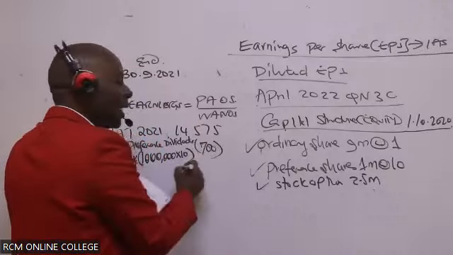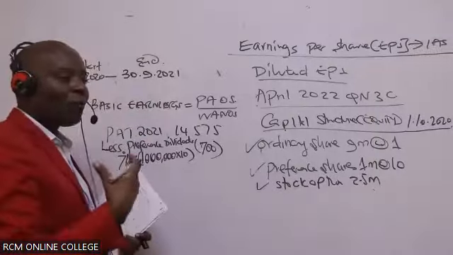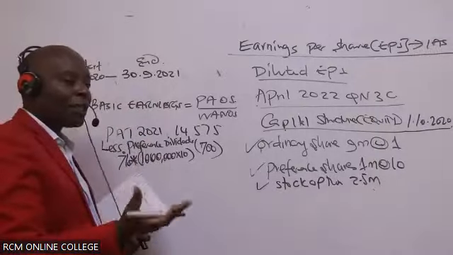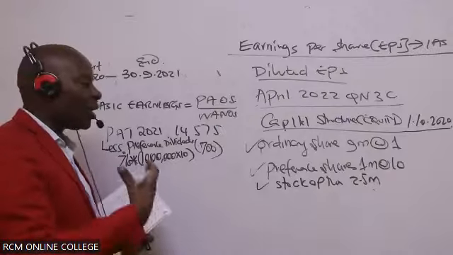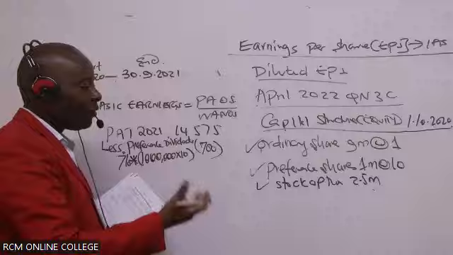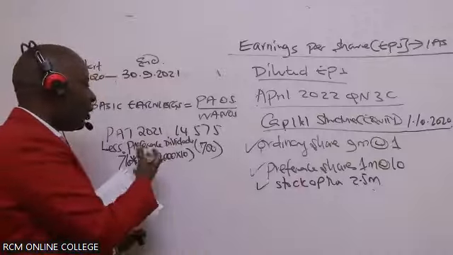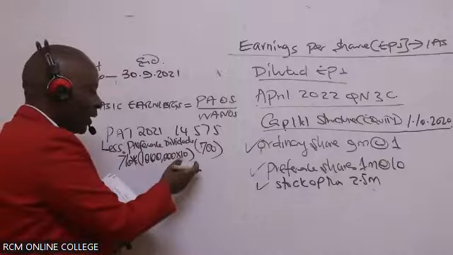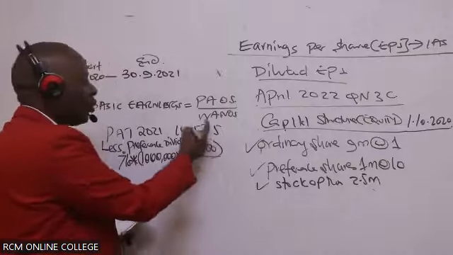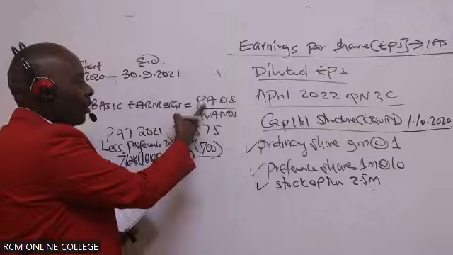Later on, I'll be picking a question where you have things like profit attributable to NCI. Remember, NCI is also another partner in our business, but that will come later. Here, we are only looking at a situation where we have only one partner, our preference shareholder, and we're going to pay him 700. So the remaining amount will go to ordinary shareholders.